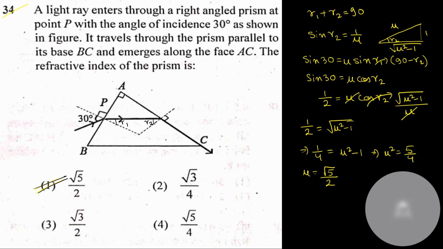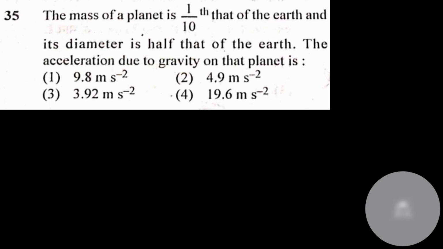Option number A. This question is from the chapter of gravitation. Gravitational acceleration of Earth is given by gravitational constant into mass of Earth divided by radius of Earth square. And the new gravitational acceleration of a planet is equal to gravitational constant into mass of Earth divided by 10, and the diameter is half. That means the radius is also half.